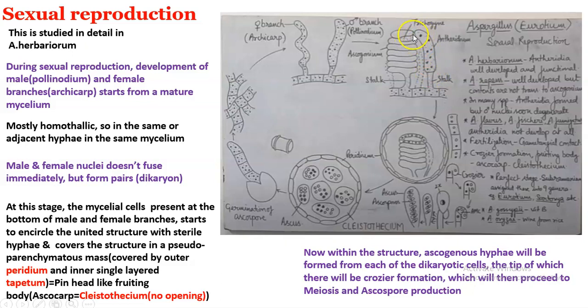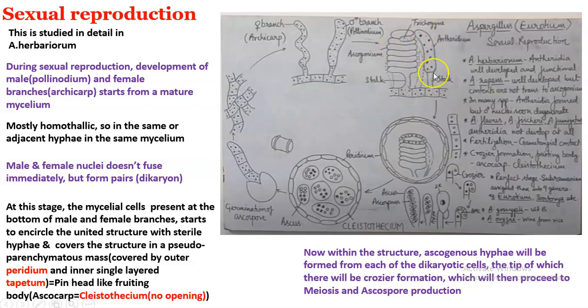There will be a connection between the antheridial tip and the trichogyne, and the entire content of the antheridium, the entire multinuclei and the cytoplasm, will be transferred to the ascogonium through the trichogyne. One thing to focus on here is that after this structure is formed, the antheridium and trichogyne have fused.